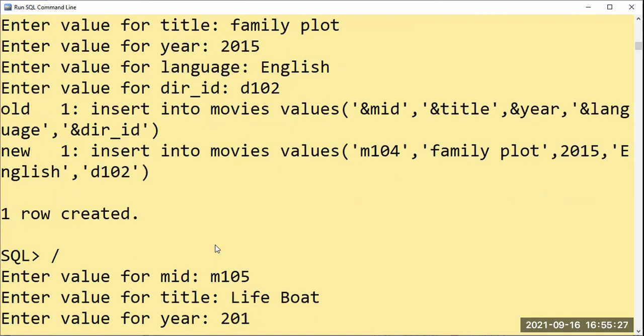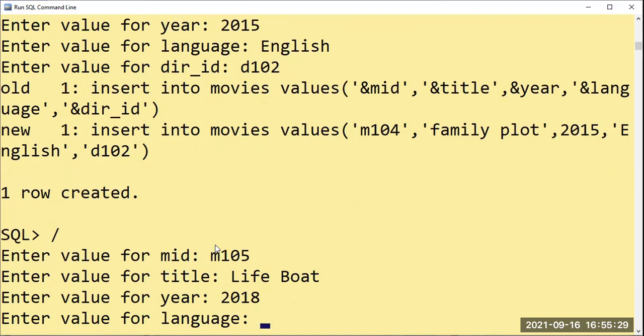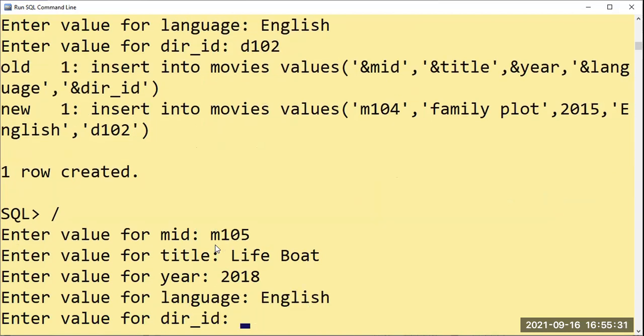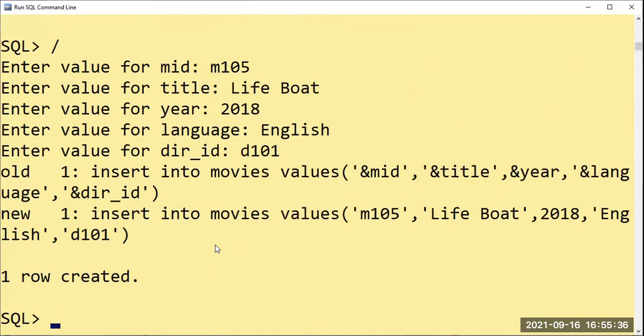Year 2018. Language English. Director ID Hitchcock, B101. So three movies are being directed by Hitchcock and three movies are being released in the year 2018 here. Okay, now we'll go further, Hindi here. No problem.